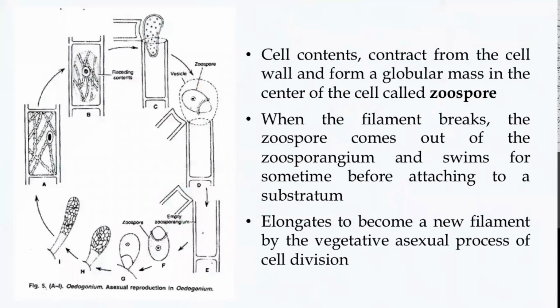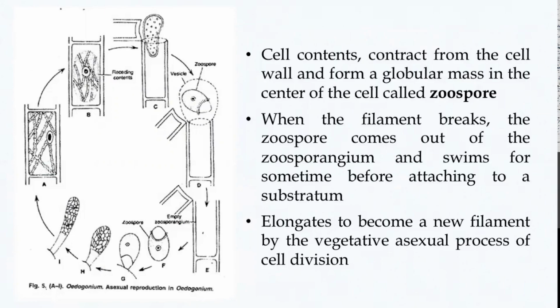So how does this happen? When an intercalary cell is transformed into a zoosporangium, the first thing that happens is that the cellular contents within the zoosporangium will contract from the cell wall and form a globular mass in the center of the cell to form the zoospore.